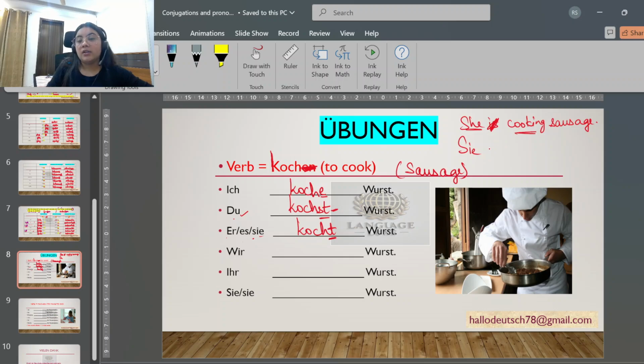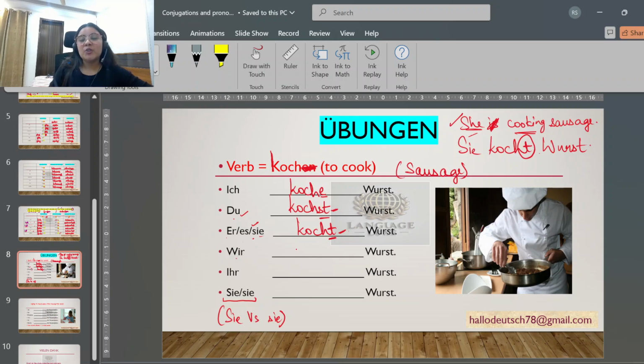"Sie", then "kocht". Why "kocht"? Because I am saying "she", and the "she" conjugation will be "kocht", so "t" we are going to add. "Sie kocht Wurst." With the help of this conjugation, you will be able to identify that we are talking about "she" and not "they" or "you all" in a formal way. This "sie" versus "Sie" I am going to clarify in my next video when we do sentence making. So stay tuned for that.